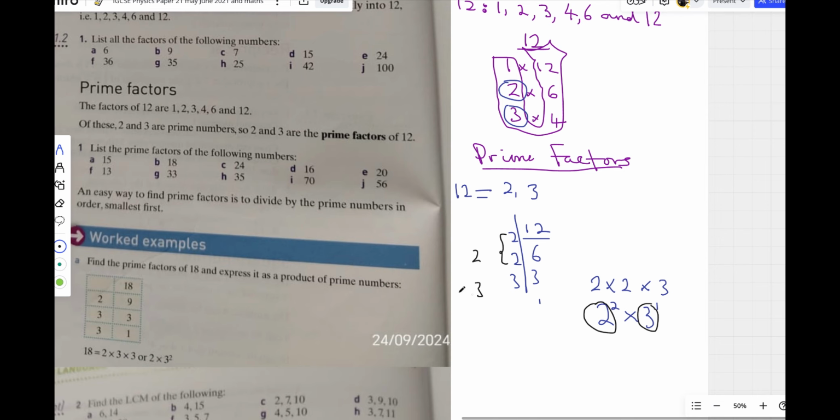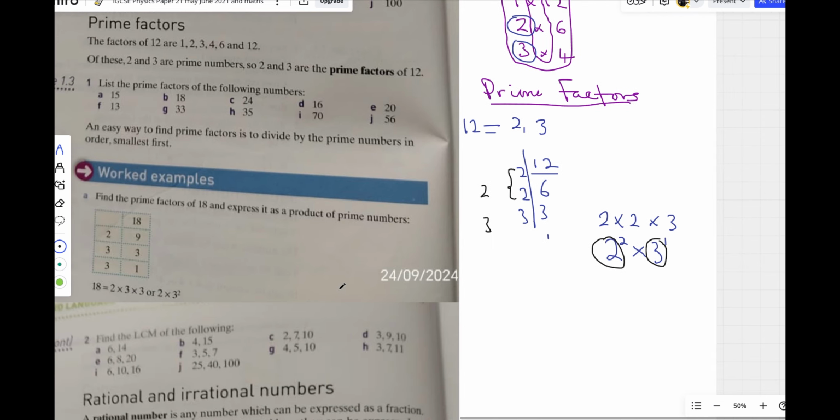Now, examples. There are questions that say, find the prime factors of 18 and express it as a product of prime numbers. It's just what we did just now. You break 18 down. 2 goes into 18, you get 9. 2 cannot go into 9. 3 goes into 9, you get 3. Then 3 divided by 3, you get 1. What are the prime numbers? Because the question says find the prime factors, let's write it out.